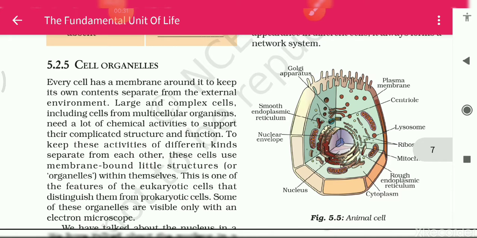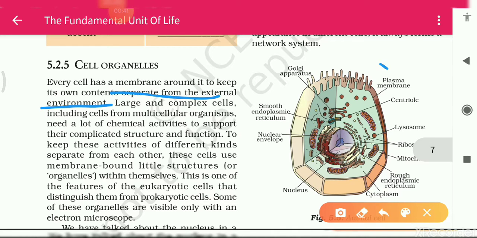Now see here, every cell has a membrane around it to keep its own contents separate from the external environment. Means they want to say that each cell has a cell membrane which keeps its own content separate from the external environment.